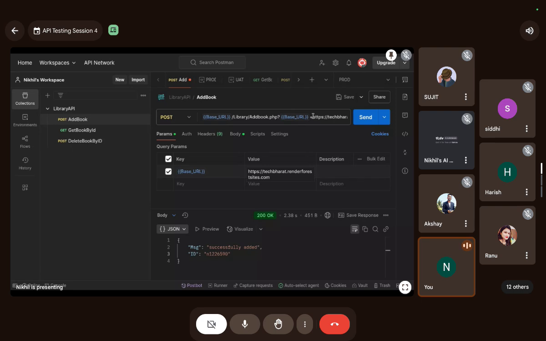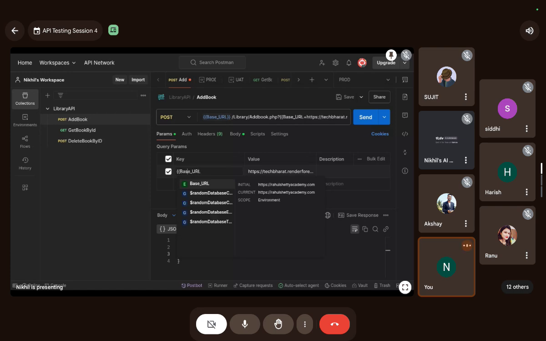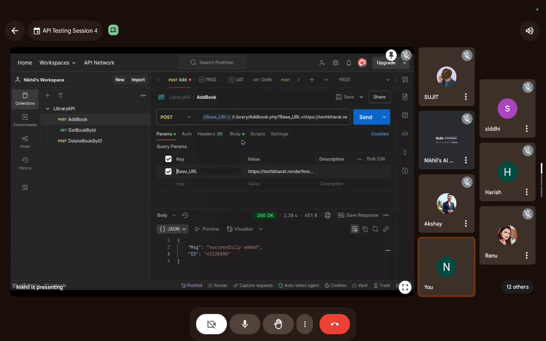Now this is taking base URL equal to the... Okay, guys, now my question is, for which request is it going to consider the base URL? Okay, I have saved this. I have selected the prod environment, and I will send this request.